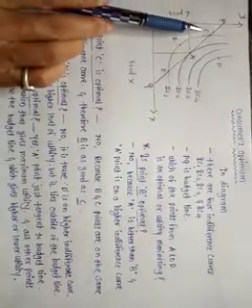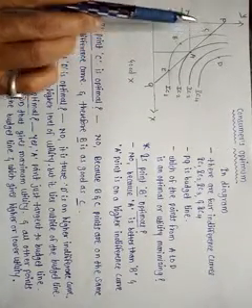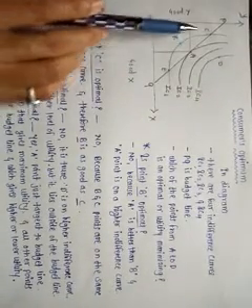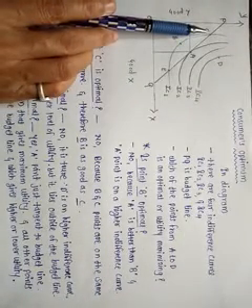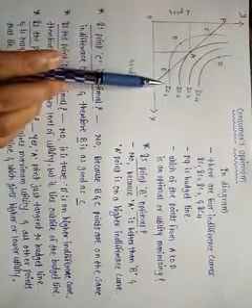Then is point C optimal? No, because B and C are on the same indifference curve.